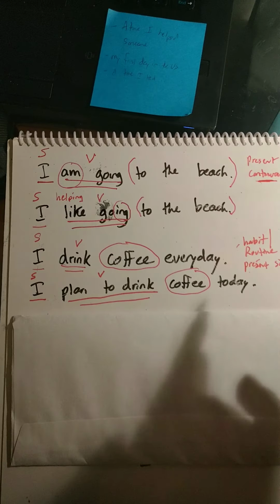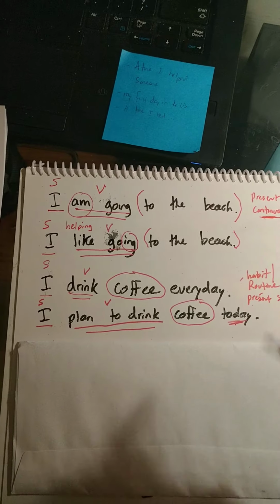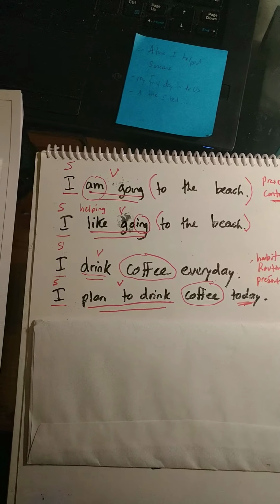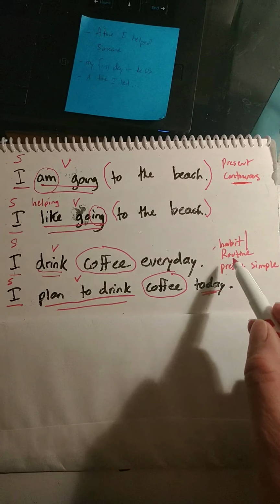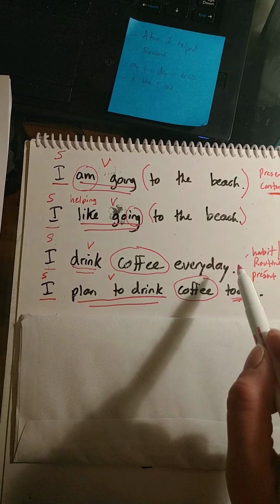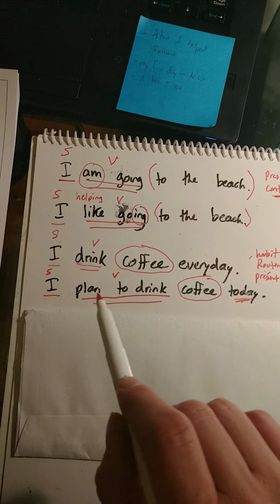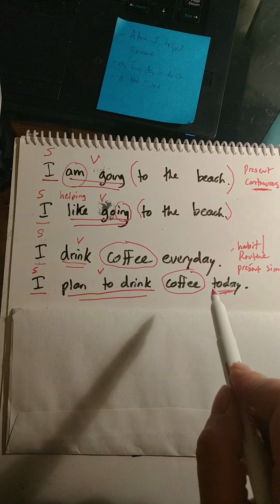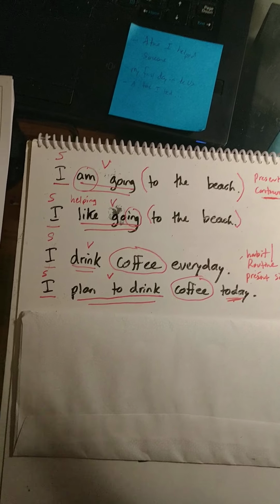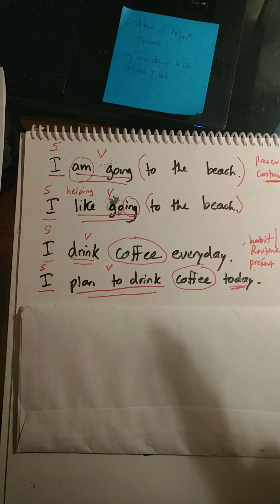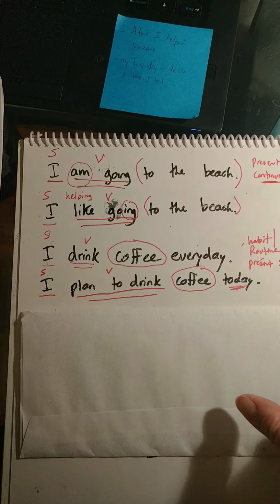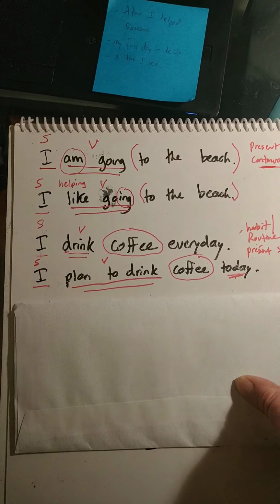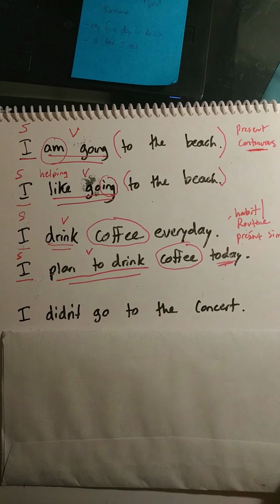It doesn't mean every day, because here we have today, just today, right? In general, every day, our routine is that I drink coffee every day. However, this one here, I plan to drink coffee today, means that it's on my mind, it will happen sometime today, okay? All right, let's look at the next one.